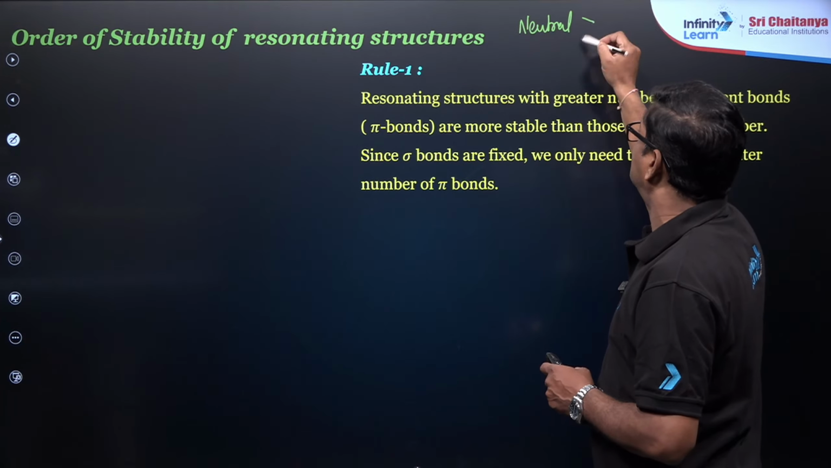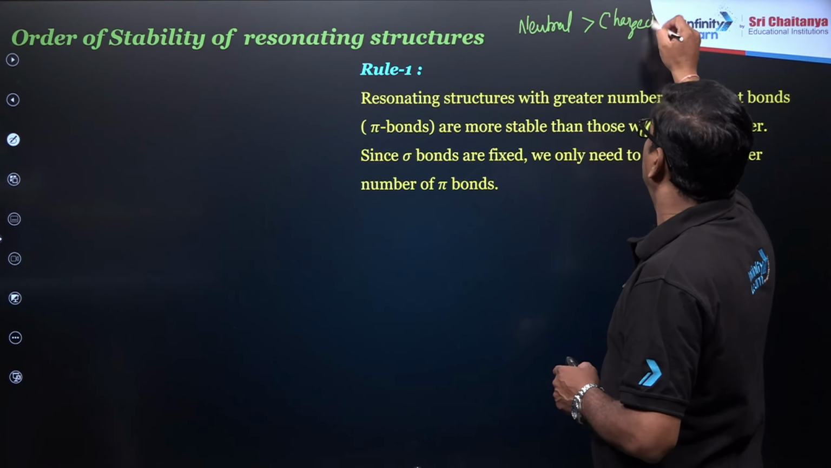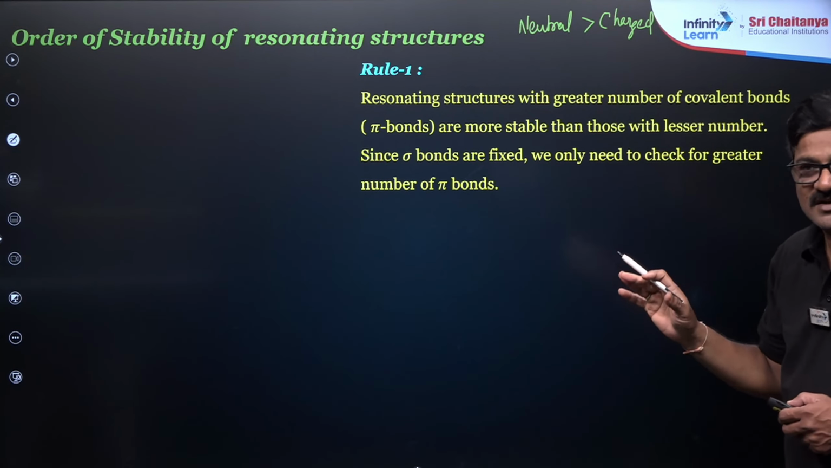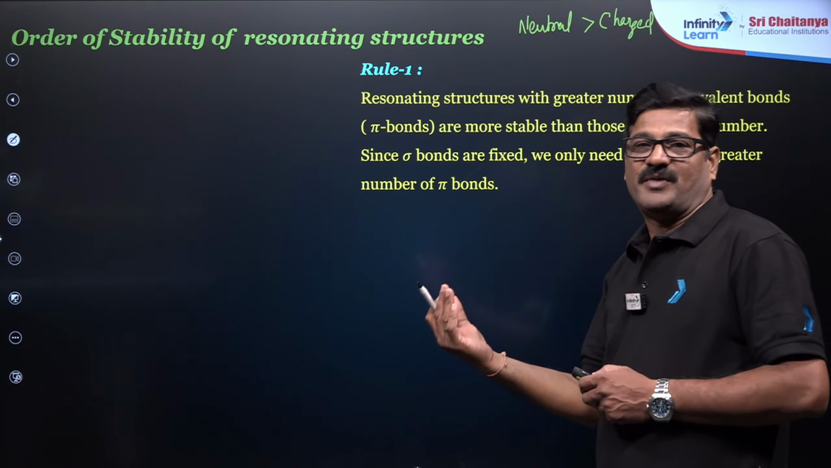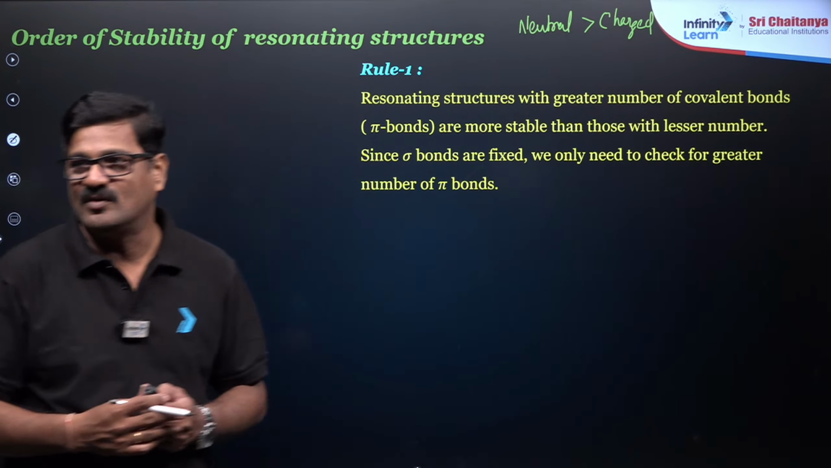Neutral species is always more stable than charged. That is actually rule number 1. The resonating structure with more pi bonds will be more stable.